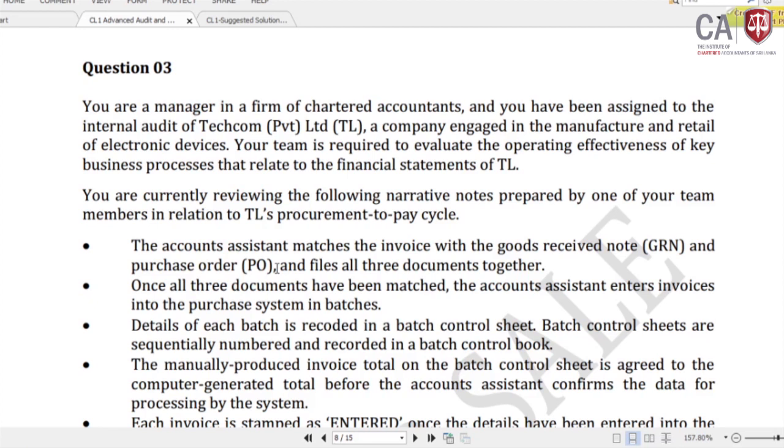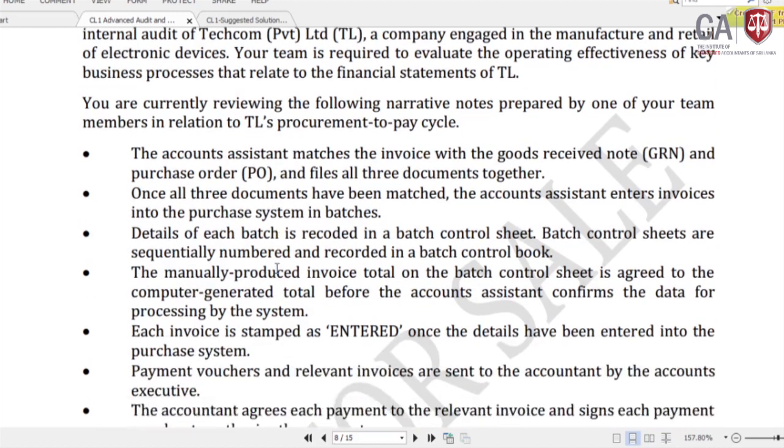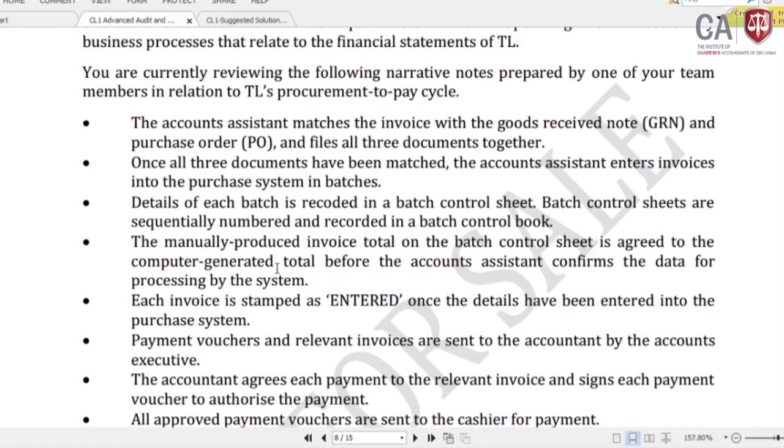Batch control sheets are sequentially numbered and recorded in the batch control book. The manually produced invoice total on the batch control sheet is agreed to the computer generated total before the accounts assistant confirms the data processing into the system. So therefore, batch control can be recognized as one effective control.